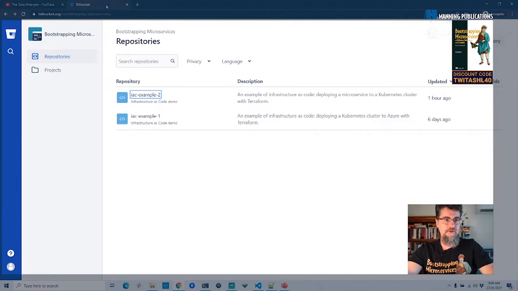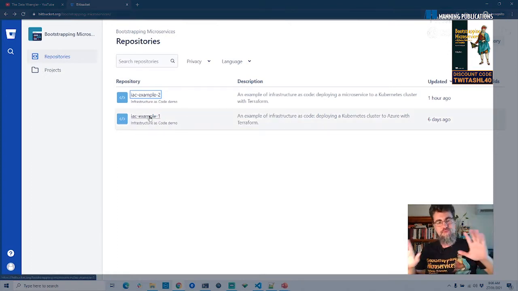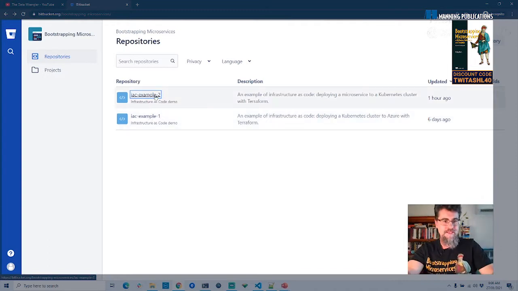Now there's a code repository for this on Bitbucket. Look under Bootstrapping Microservices. There are 2 public repositories here. There's example 1, that's the example of how to deploy the Kubernetes cluster using Terraform. That's what I covered in part 1 of this talk. Today we're going to be focusing on example 2. So if I just open that up.